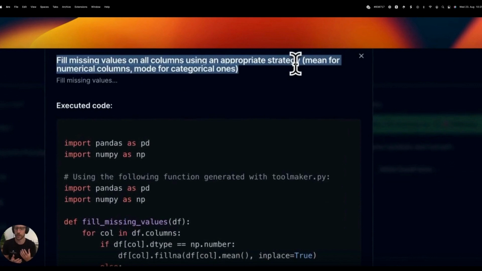Beyond the automation, our focus was also to give the user some peace of mind and some control over what is happening. So first of all, we are giving them a description of what we are executing. But at the same time, we are providing the code so they can do quality control and check whatever the model is doing. And if the user wants to build a pipeline, if the data cleaning task occurs more frequently, they can download the code and build their own pipeline. Or over time, we plan to also develop that feature ourselves.